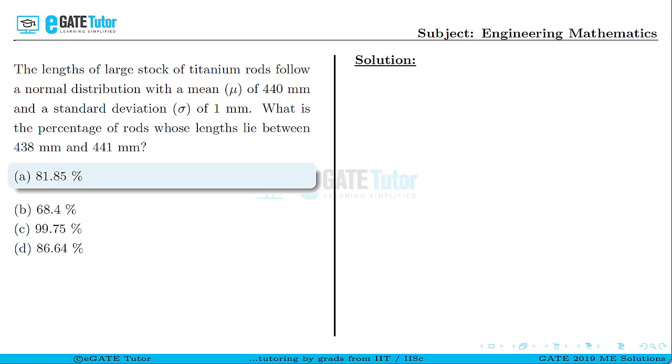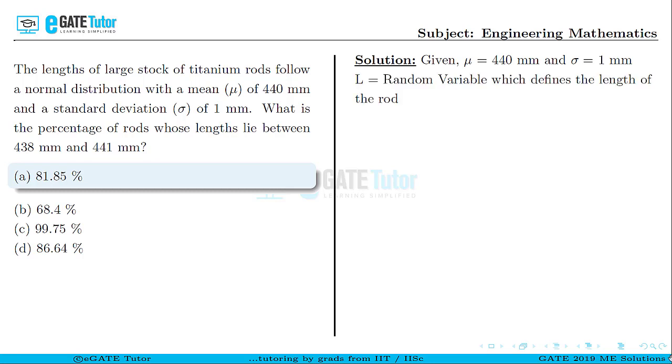For this multiple choice question, the correct answer is option A. Let us look at the solution. We are given the mean mu is equal to 440 mm and the standard deviation sigma is equal to 1 mm. Let us define a random variable L which defines the lengths of the rod.